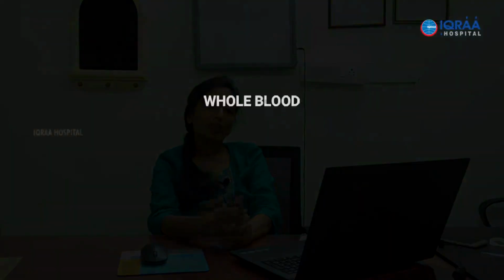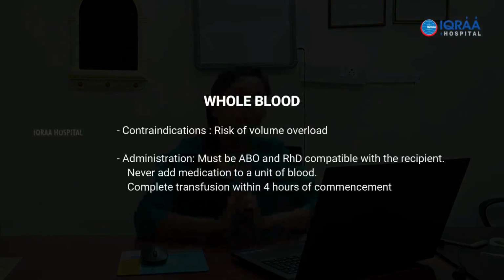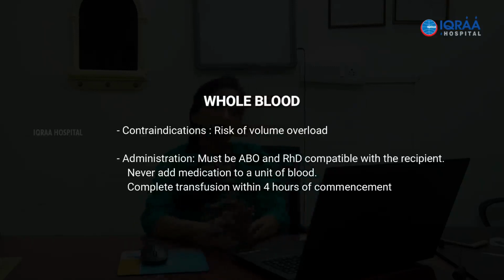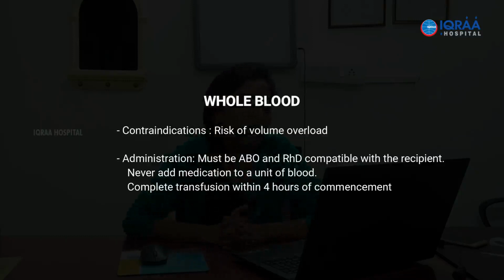How do we administer whole blood? Whole blood and red cell components, you should understand that ABO and RH compatibility is very essential. So it should be ABO and RH compatible. We already discussed that O whole blood especially is not a universal donor. So with all these concepts, except in case of an emergency, you should stick to this, that the ABO and RH system must be honored. That is, the component and the patient should match as far as ABO and RH system is concerned for all red cell containing products.